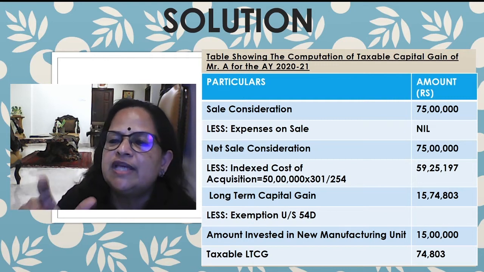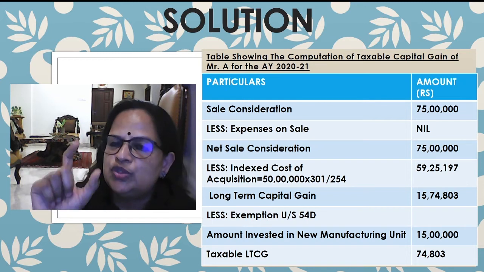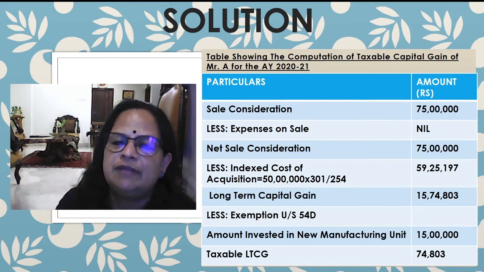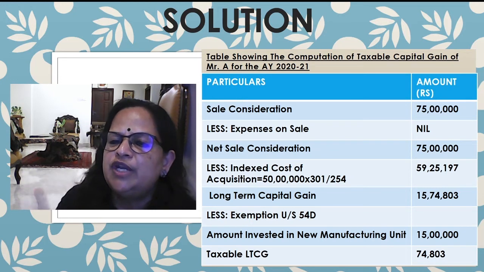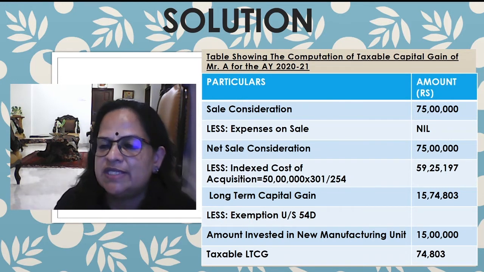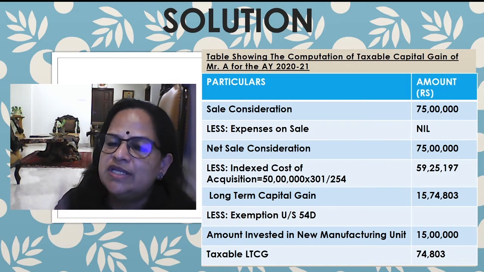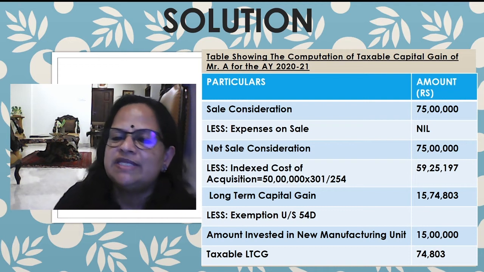So that is 59 lakhs 25,197. Now it's long term because 2015 and 2019. So 15 lakhs 74,803 is the long term capital gain. Now less exemption under section 54D, the amount invested in the new manufacturing unit is 15 lakhs. He can take 3 years, but within 1 month he bought that. So he is eligible for exemption. Taxable LTCG is 74,803.